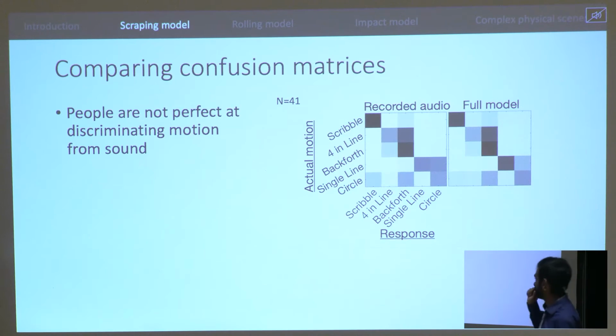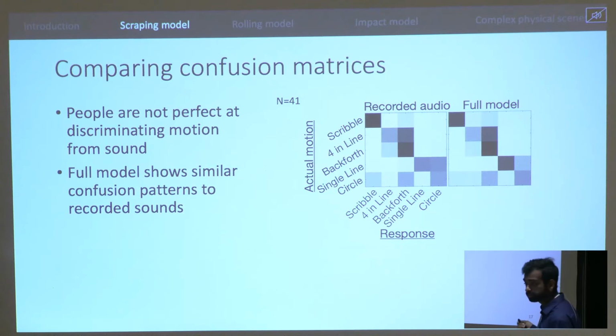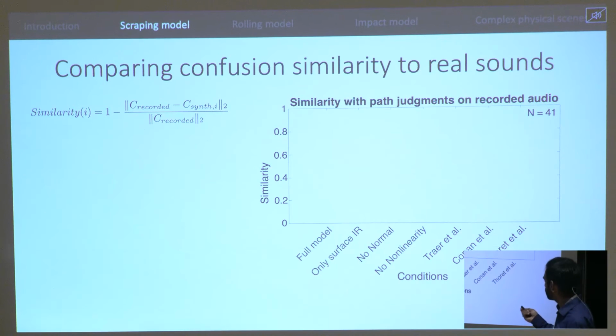So this is what we found, that people are not perfect at discriminating motion from sound, even from recorded audio, but they have systematic confusions, which are replicated by our full model. To test how other conditions and previous models fare against recorded audio in terms of these confusions, we made a similarity metric that compares these confusion matrices.